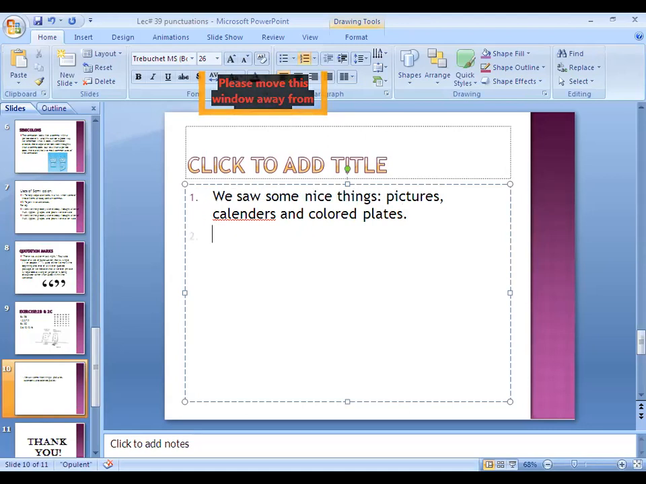Now come to the number 3rd point. My uncle has 2 children, Ho Guan and Cheng Lin. Okay, so my uncle has 2 children. Okay, then we will put here colon. Then you will be writing the names of the children. Okay, जो भी उनके बच्चों के name.